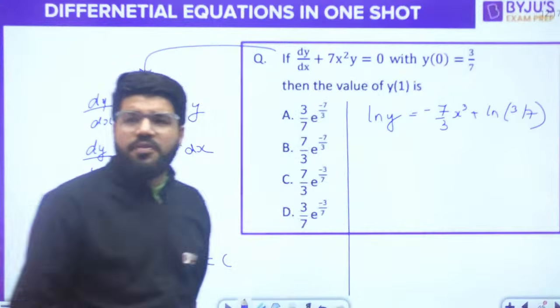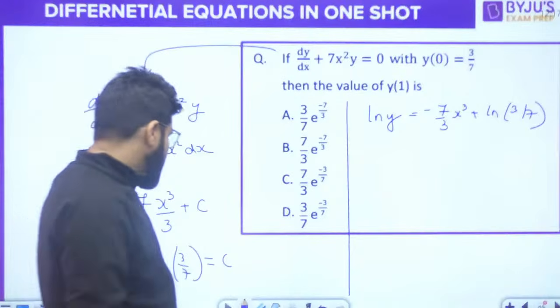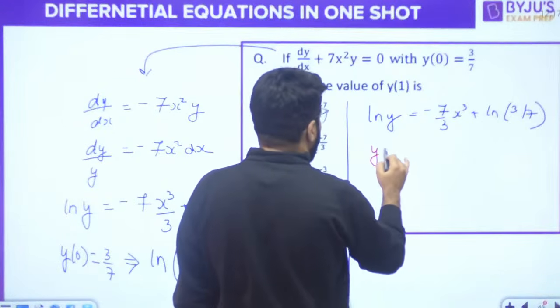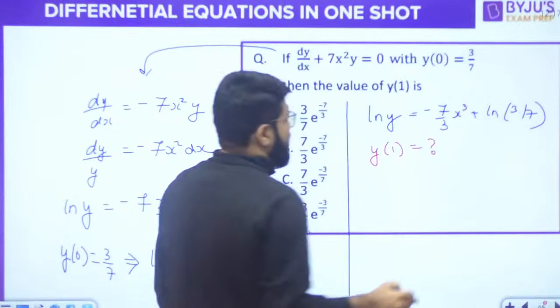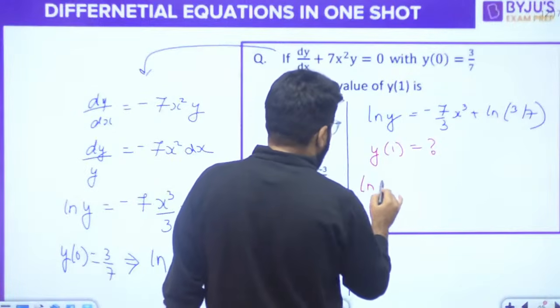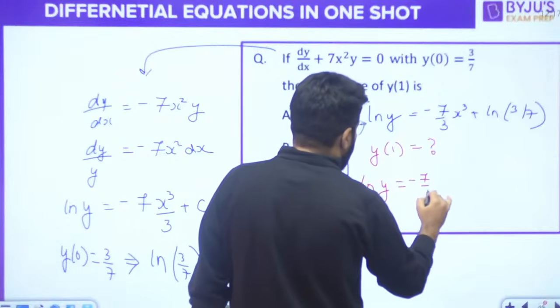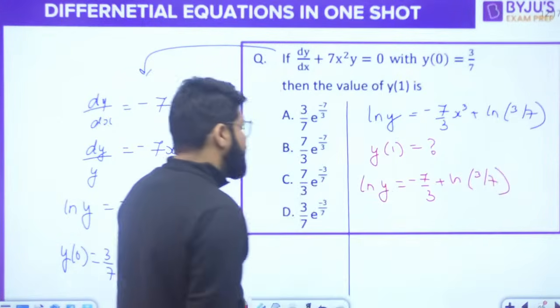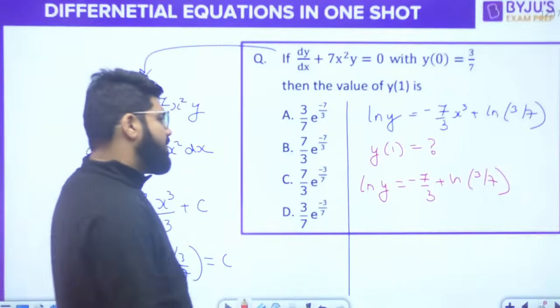Okay, now no need to simplify and give me the function of y. What we only need to do is find the value of y1. That means what is the value of y when x will be equal to 1? So log y is equal to minus 7 by 3 plus ln 3 by 7, right?